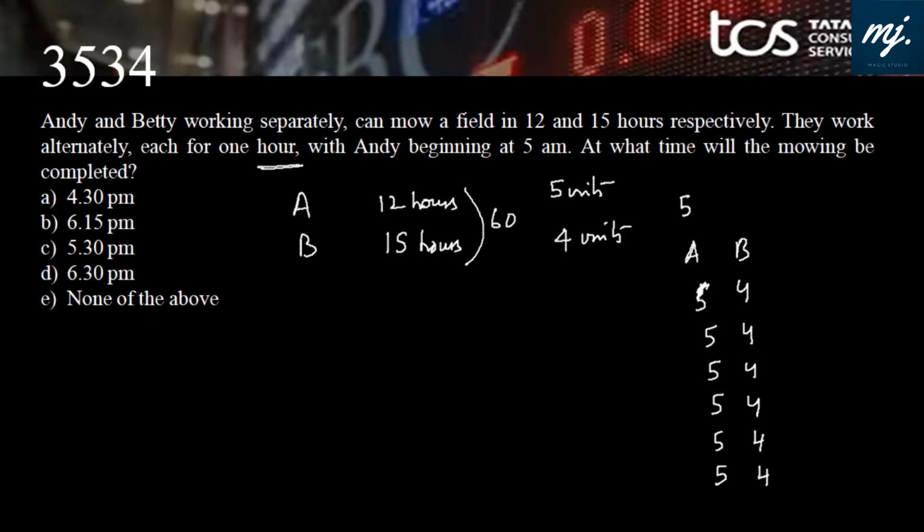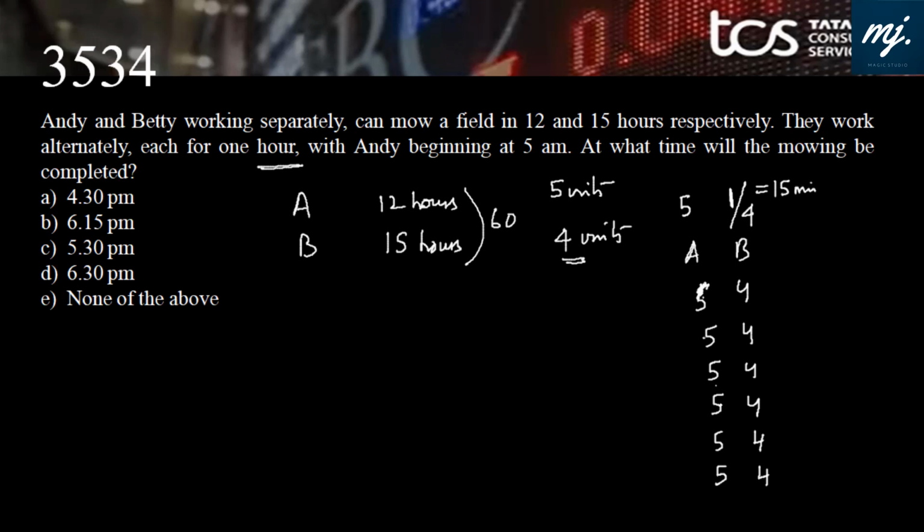59 units done. B will come and produce the last unit in 1 by 4 of an hour. Yes, because B completes 4 units in 1 hour, he will take 1 by 4 of the time. That is 15 minutes.